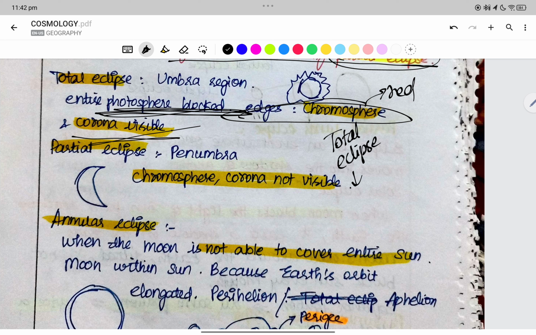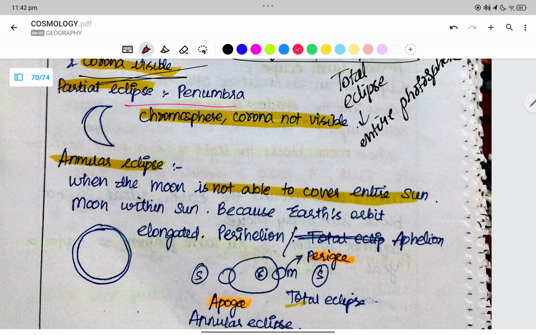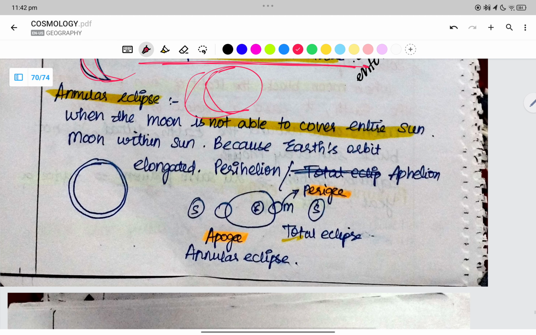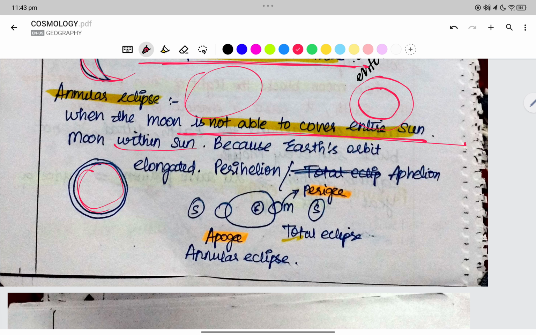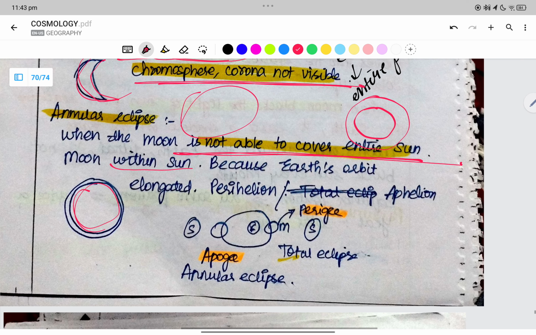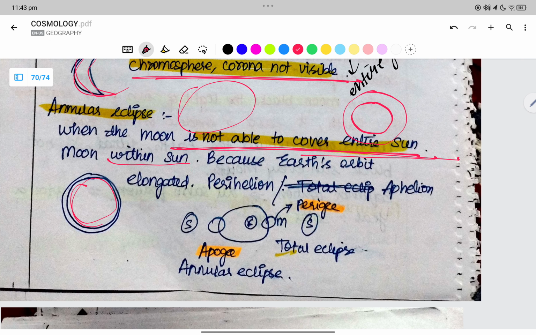A total eclipse is when the entire photosphere is blocked, right? In the partial eclipse, which we call the penumbra, the chromosphere or corona is not visible. An annular eclipse is when the moon is not able to cover the entire sun. When the moon is within the sun's disc and covers it entirely, it is called a total eclipse. In an annular eclipse it covers partially and is not able to cover the entire sun.